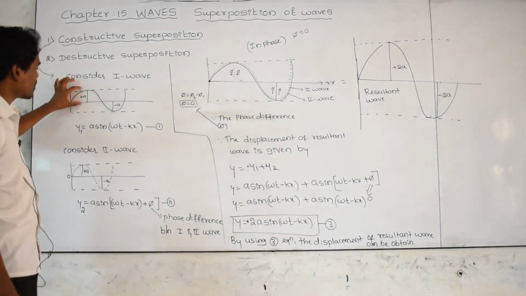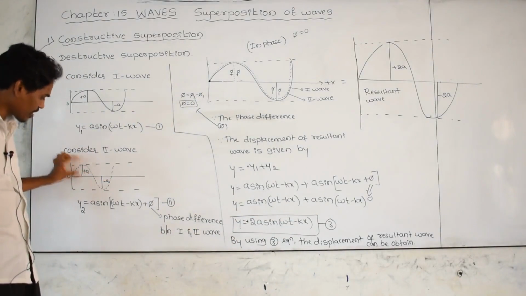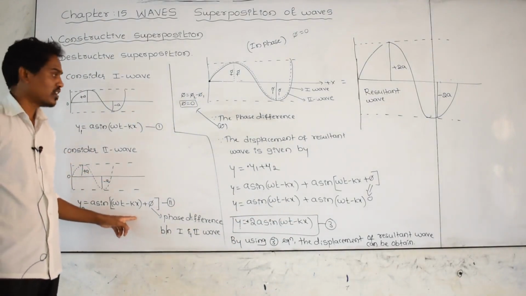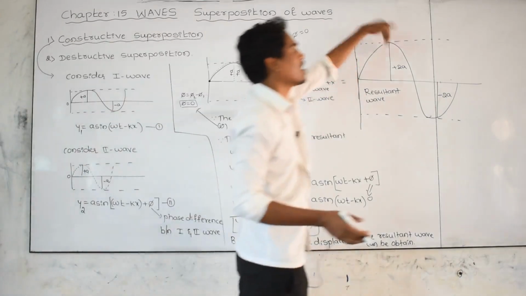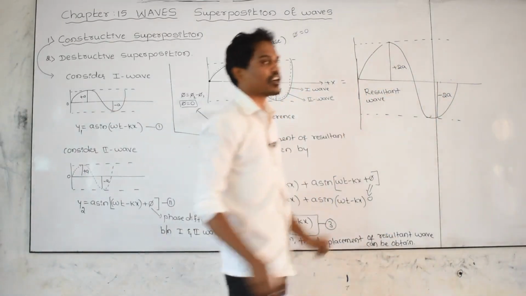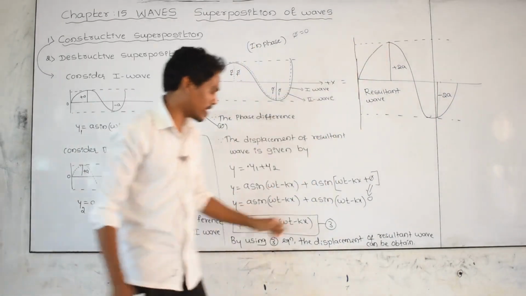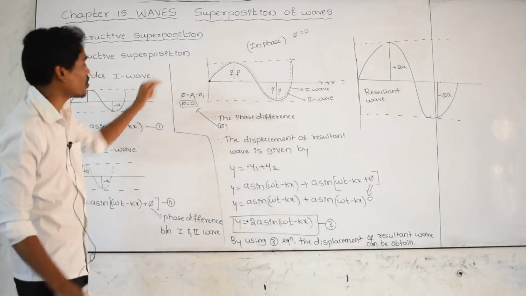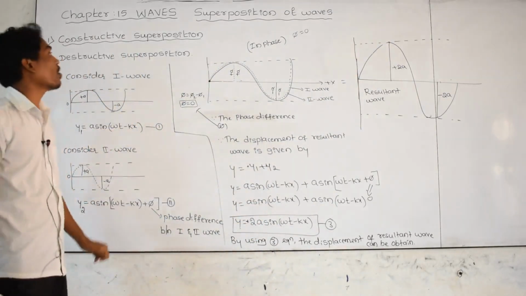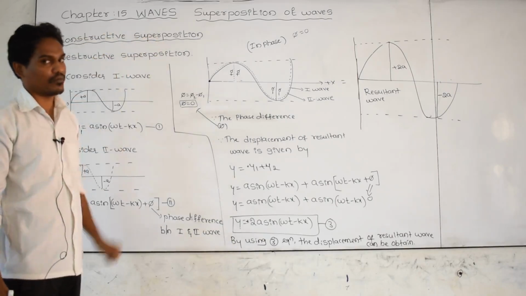The displacement of the first wave can be found by using this formula. The displacement of the second wave can be found by using this formula. If these two waves are merged, then the wave becomes a bigger one. This wave we are going to call the resultant wave, and its displacement can be found by using this formula. And this type of superposition of the first wave and second wave we are going to call constructive interference or constructive superposition.